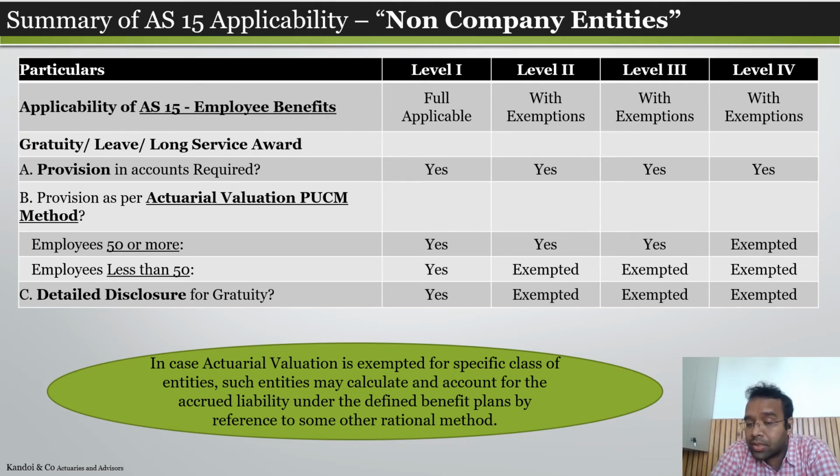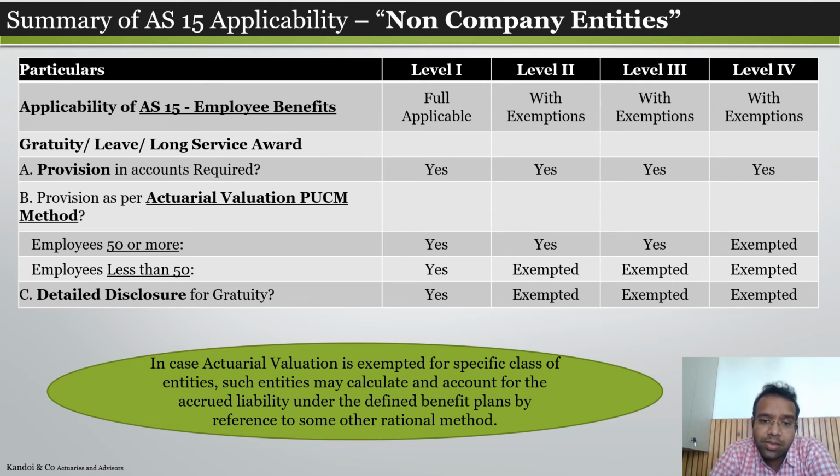So in other words, if turnover is less than 10 crore and borrowing is less than 2 crore and it is a non-corporate entity, then actuarial valuation is not required, but provision is required for gratuity and leave. If we have turnover which is more than 10 crore but less than 250 crore and borrowing 2 crore to 50 crore, that means level 2 and 3 combined, in that case we need to check the employee count as well, less than 50 or more than 50. So as such, it is a little bit complex, but that's why we have prepared this grid for simplicity.